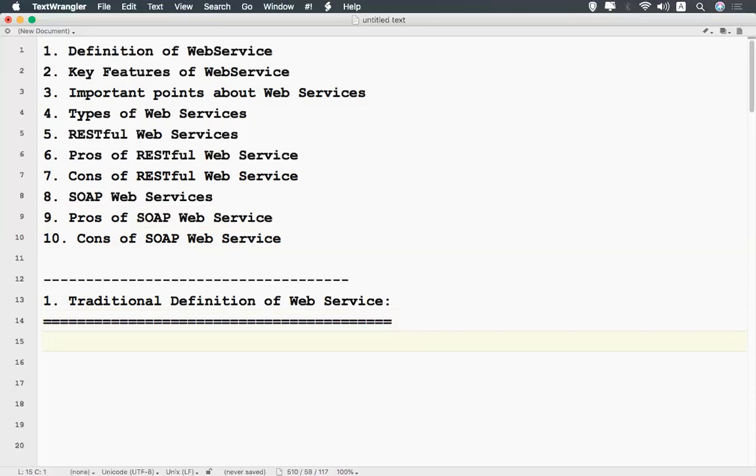Web services are XML centered data exchange systems that use the internet for communication.